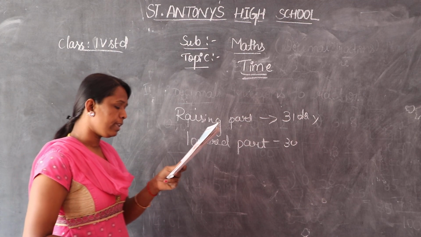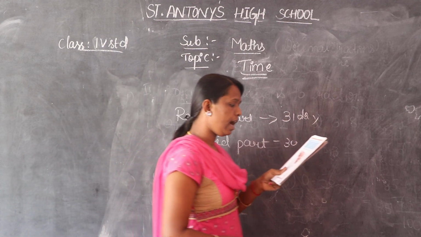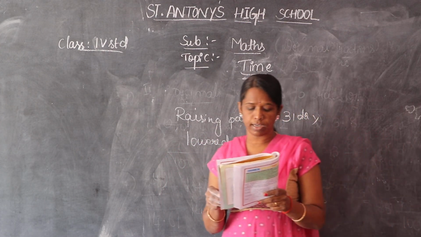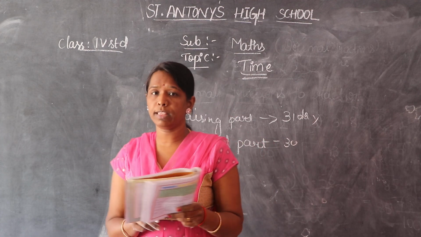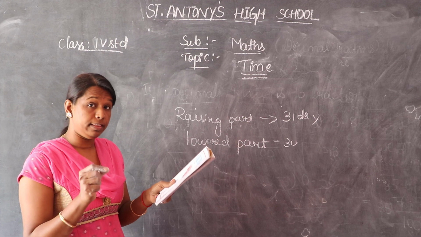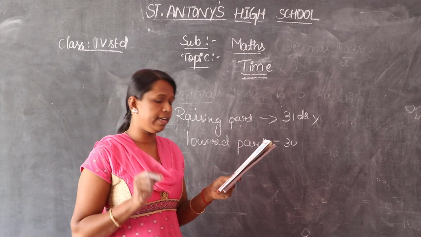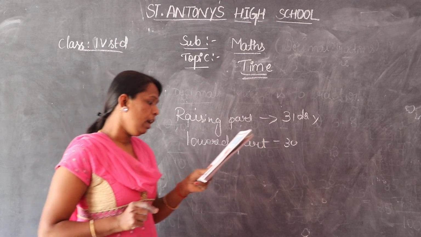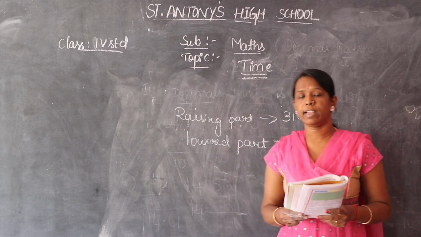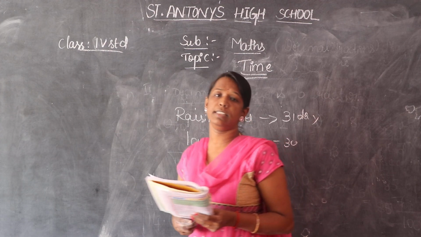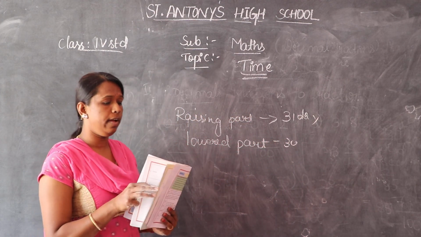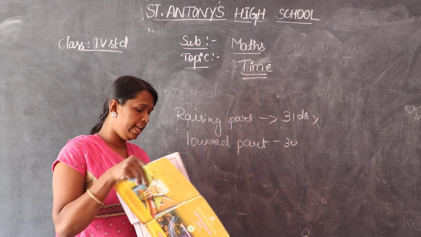Okay. Here are some questions. How many days are there in a week? There are 7 days in a week. How many days are there in a month? There are 30, or it may be 31 days in a month. How many days are there in a year? Usually the year consists of 365 days. In a leap year, 1 day extra, that is 366 days.